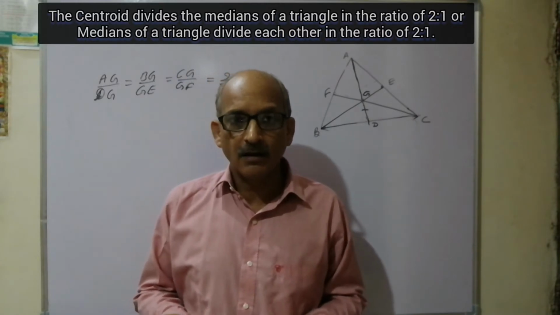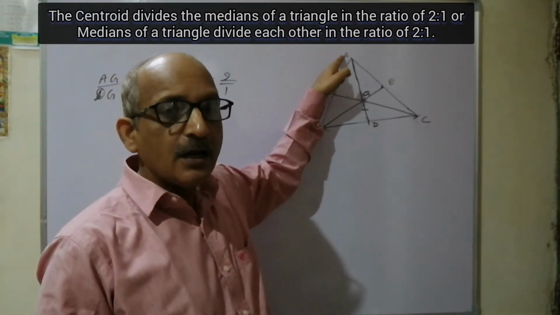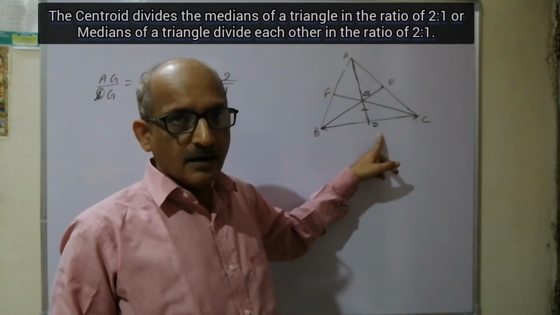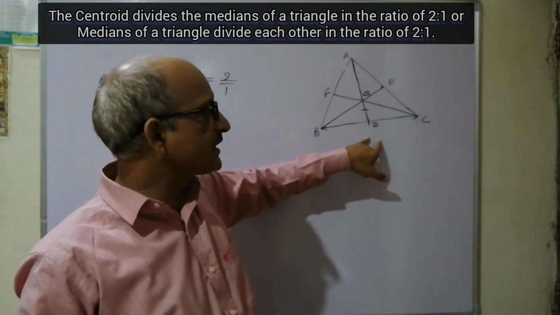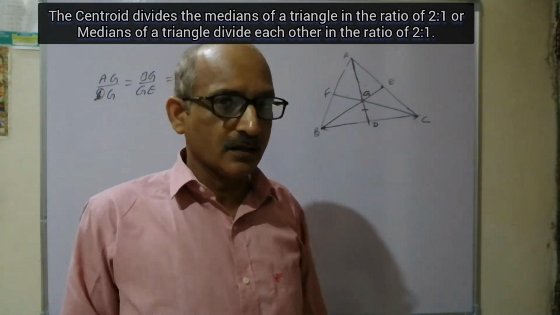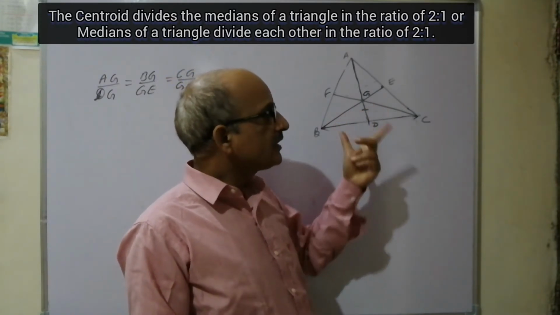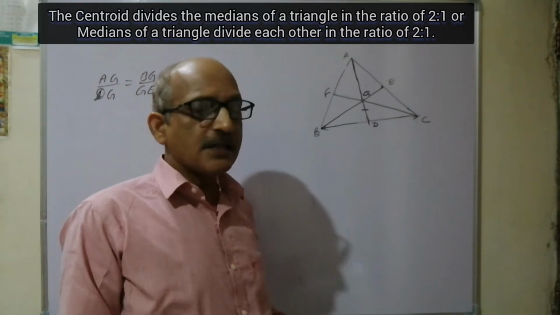What is a median? A median is the line segment which joins the vertex of a triangle to the midpoint of the opposite side. In any triangle, if we join a vertex to the midpoint of the opposite side, this line segment is called a median. In this way we can see AD is a median, BE is a median, CF is also a median.